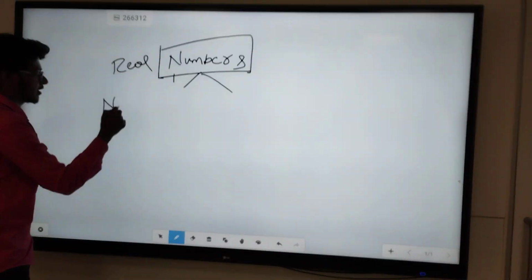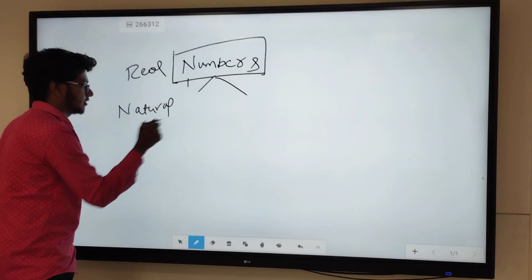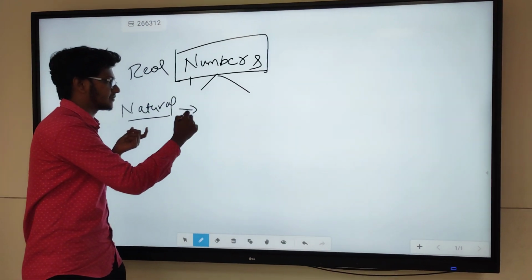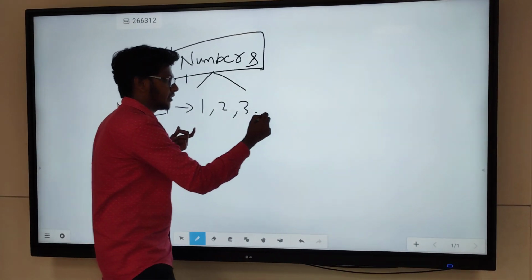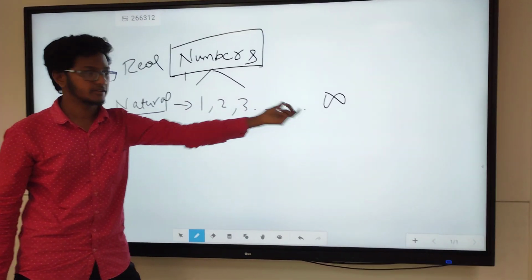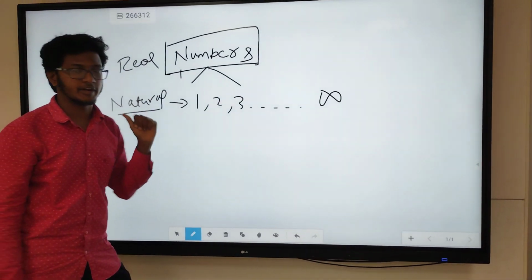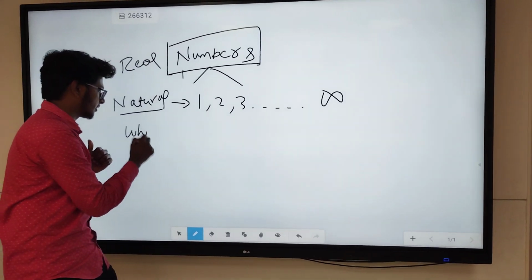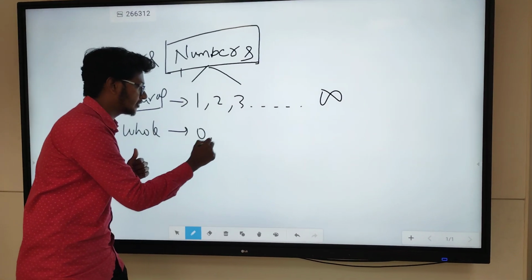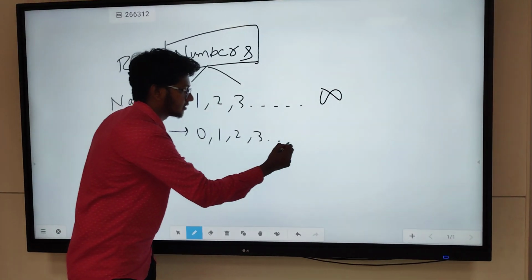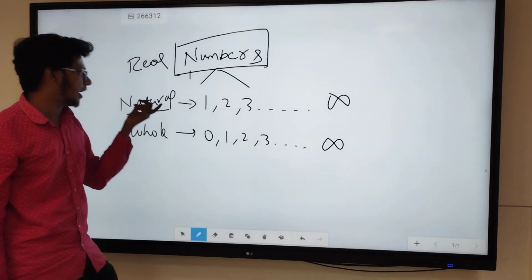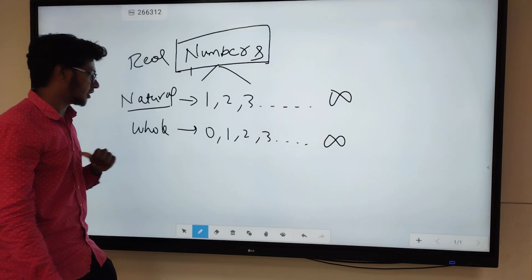Firstly, we have something called natural numbers. Natural numbers are also called counting numbers, which start from 1, 2, 3 and continue till infinity. Remember, infinity is a very big number, right? So it will continue till infinity. Next we have the whole numbers. Whole numbers start with 0 along with the natural numbers. So I can say that whole numbers are 0 together with the natural numbers. So that is the whole numbers.